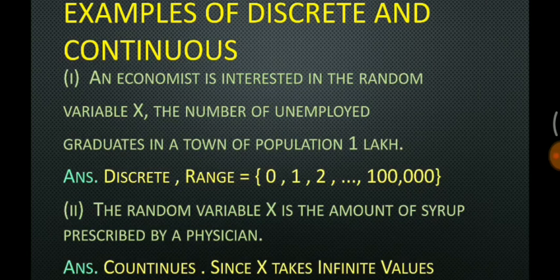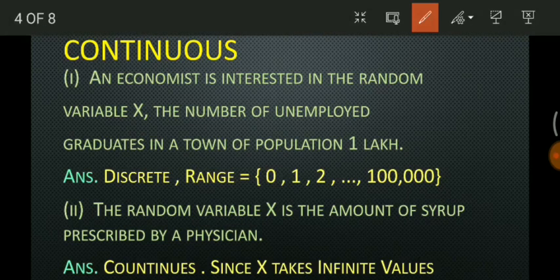Now let's see examples of discrete and continuous. Let's see a question. An economist is interested in a random variable X, the number of unemployed graduates in a town of population 1 lakh. It is discrete. Why is it discrete? Because it ranges from 0, 1, 2 up to 1 lakh. We can count the number of unemployed graduates in a town because the population is only 1 lakh, that is countable.